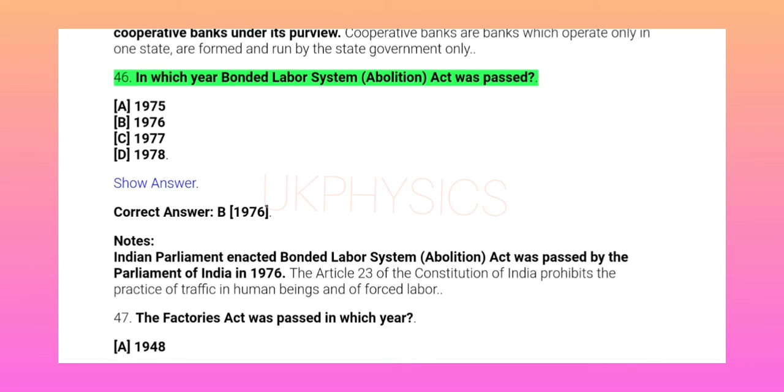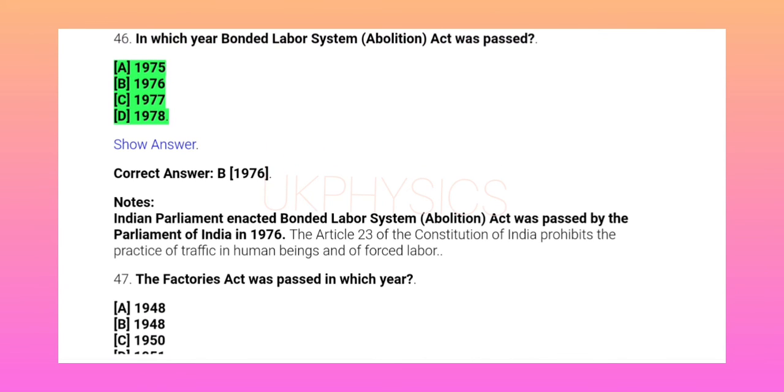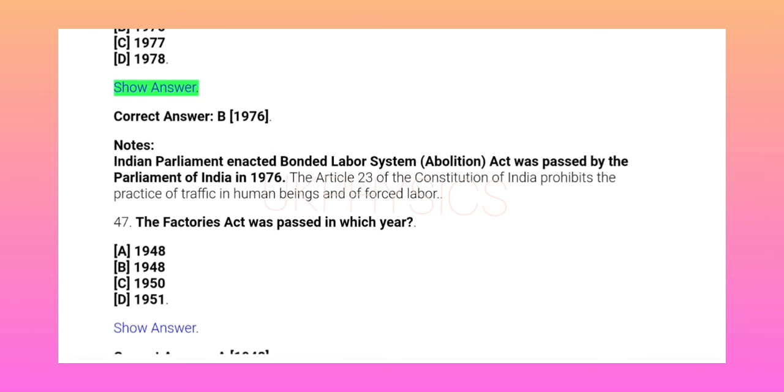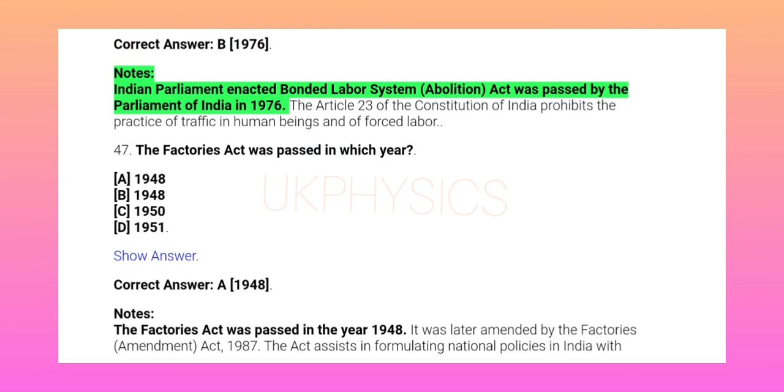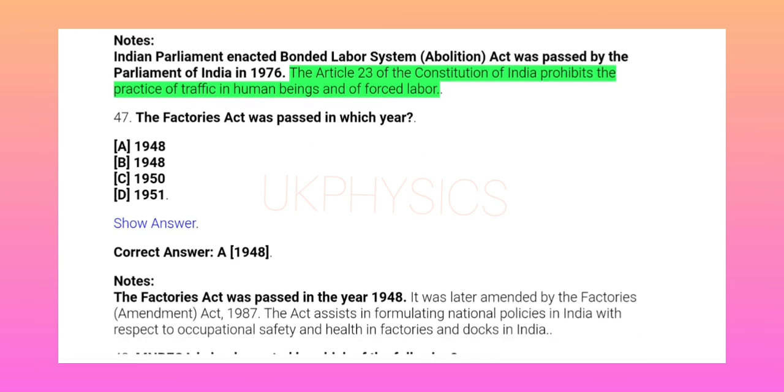46. In which year Bonded Labor System Abolition Act was passed? A. 1975. B. 1976. C. 1977. D. 1978. Show answer. Correct answer B. 1976. Notes: the Bonded Labor System Abolition Act was passed by the Parliament of India in 1976. Article 23 of the Constitution of India prohibits the practice of traffic in human beings and of forced labor.